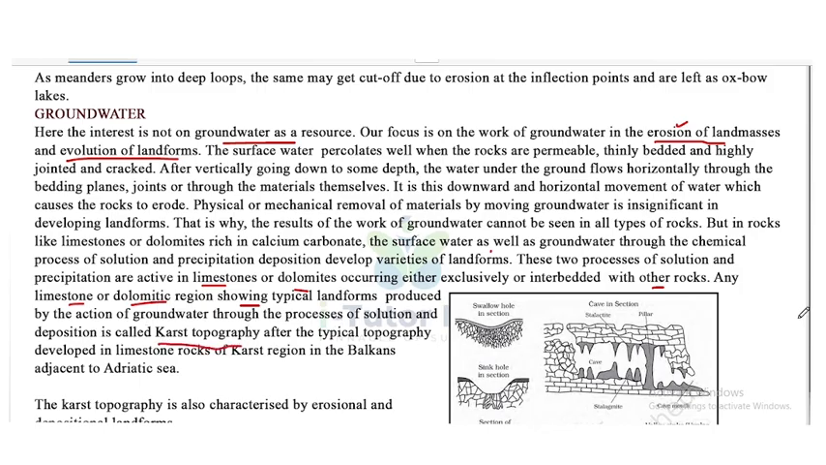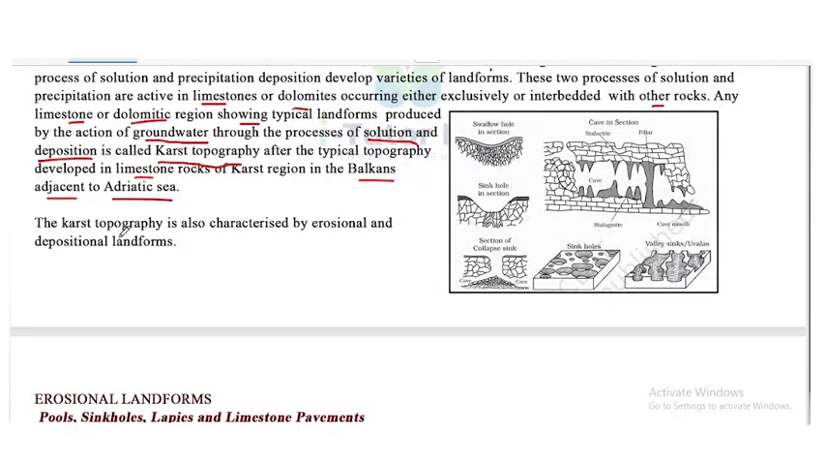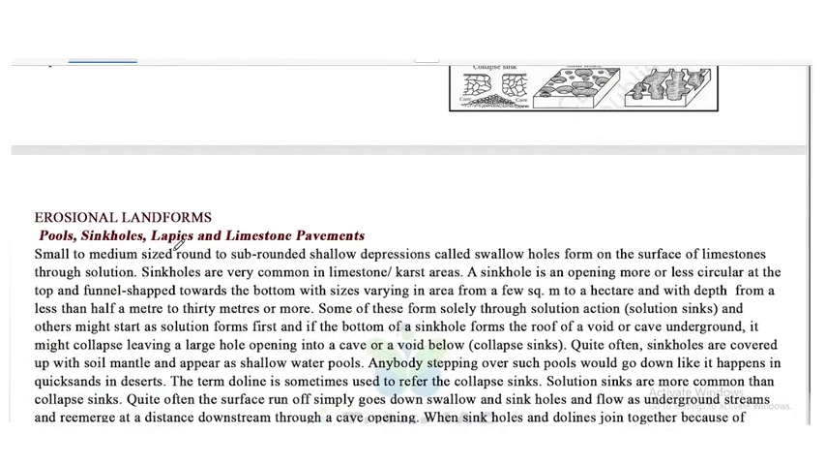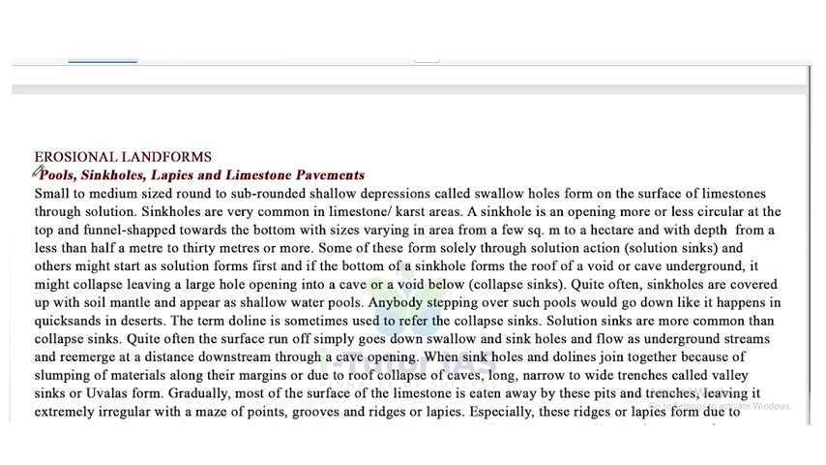Okay, so what is karst topography? Any limestone or dolomitic region which shows typical landforms produced by the action of groundwater through the process of solution and deposition is called karst topography. It is named after the typical topography developed in limestone rocks of the Karst region in the Balkans adjacent to the Adriatic Sea. Now, the karst topography is also characterized by erosional and depositional landforms. First one, erosional landforms. Pools, sinkholes, lapis and limestone pavements.